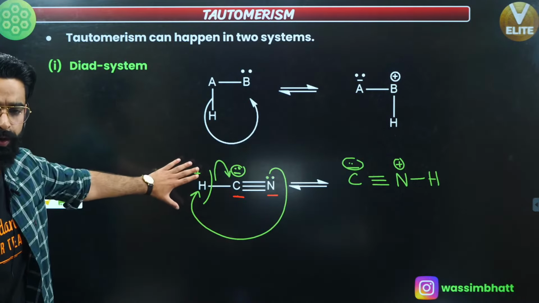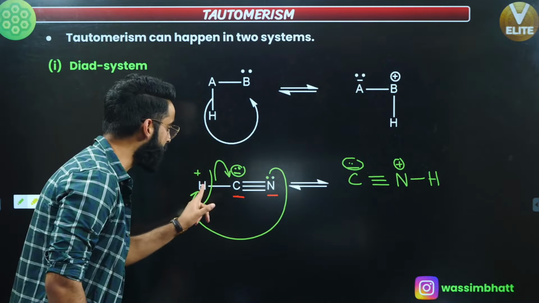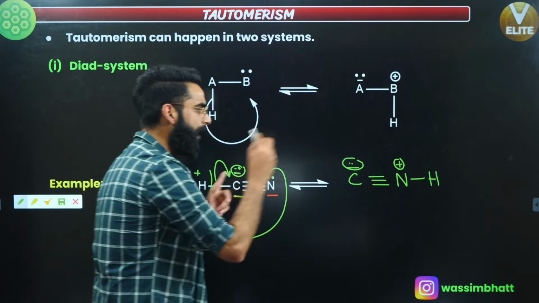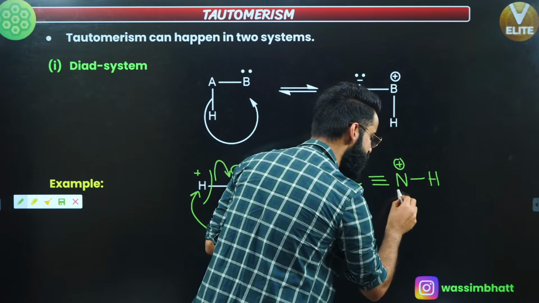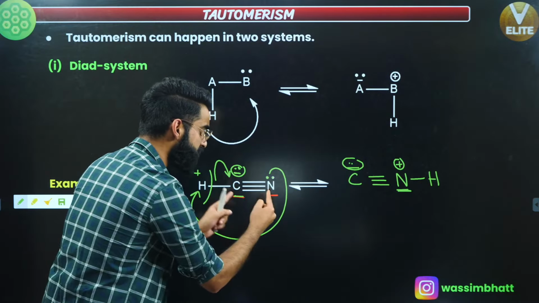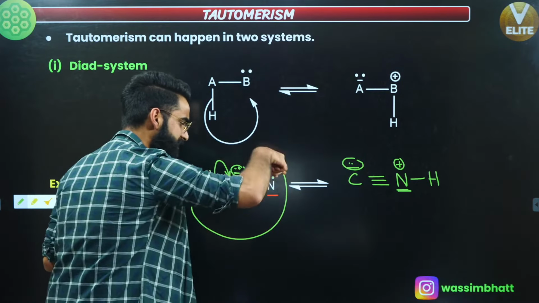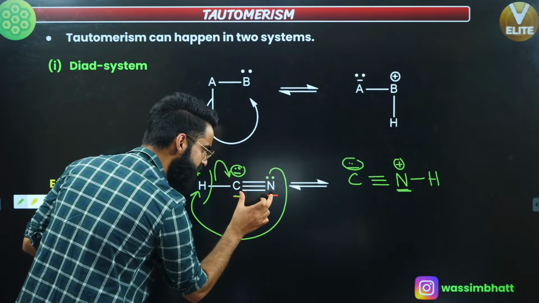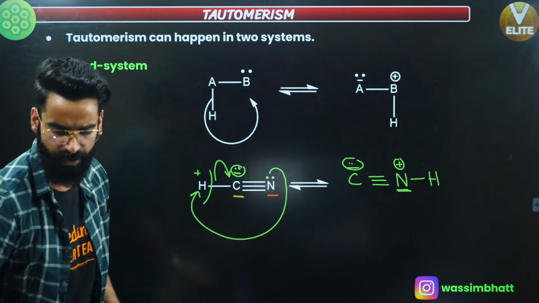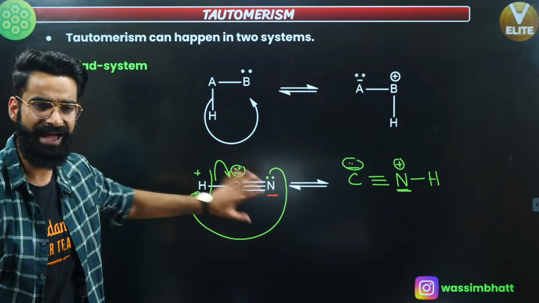So what happened over here? The oscillation of H positive took place between two polyvalent atoms. First of all, this hydrogen was attached with carbon. Now the same hydrogen is attached with nitrogen. So the oscillation of H positive took place between two adjacent polyvalent atoms. So first of all, it's a diad system. And due to the oscillation of H positive between two polyvalent atoms, two forms have got generated. And these forms are what we call tautomers, which are always in equilibrium with each other. As simple as that.